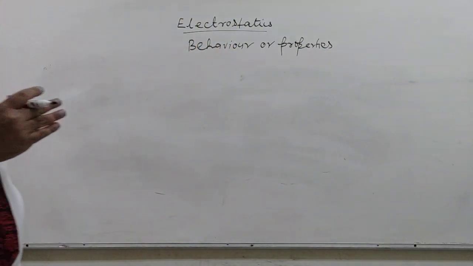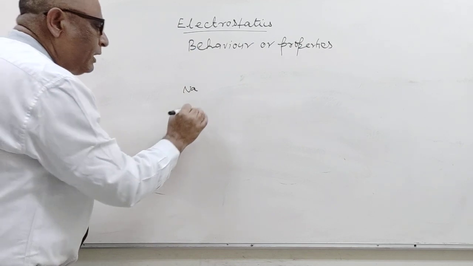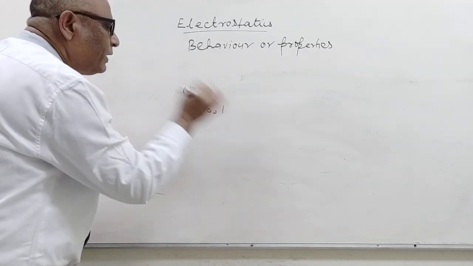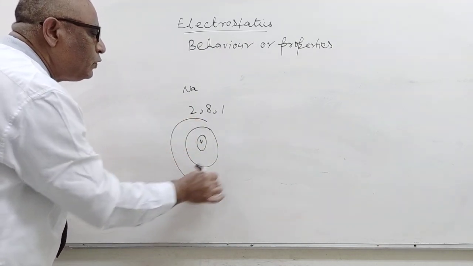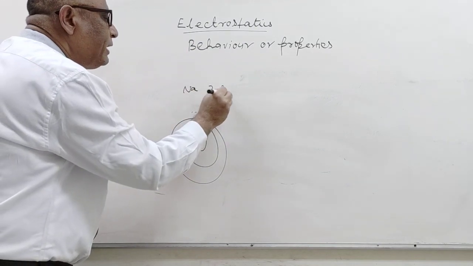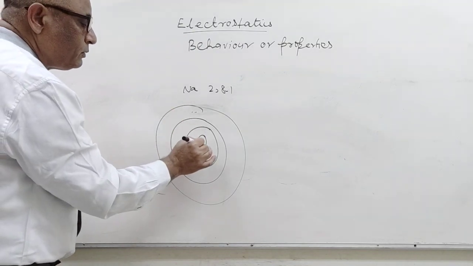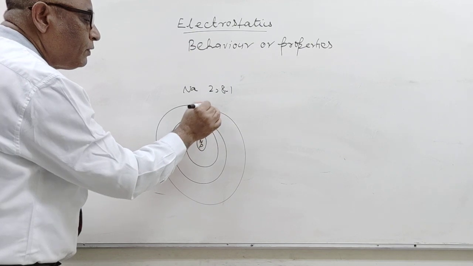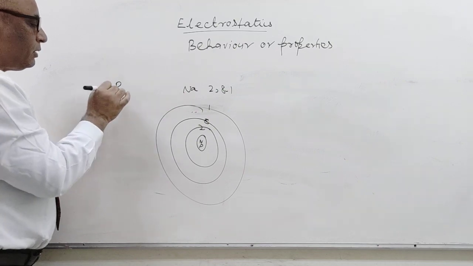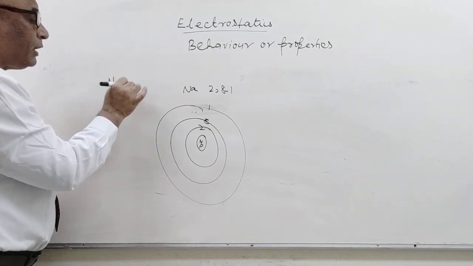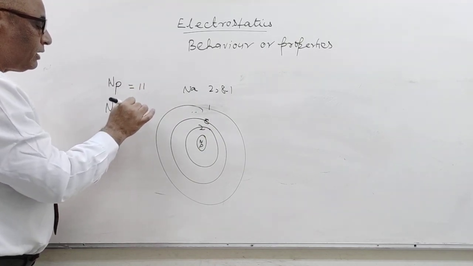We know that every atom, for example sodium, has a nucleus with protons. Here the number of protons is equal to 11 and the number of electrons is equal to 11.